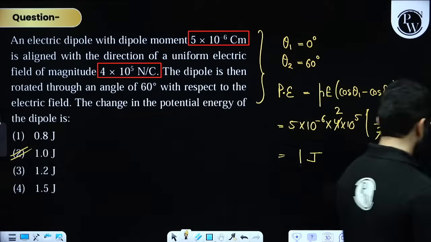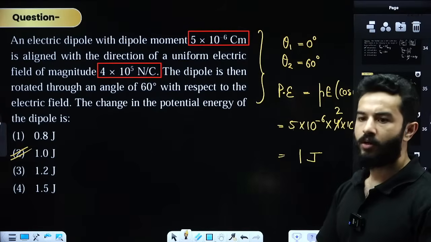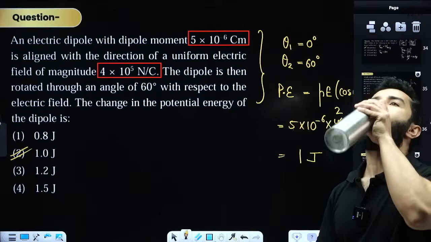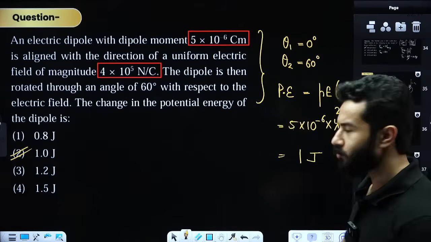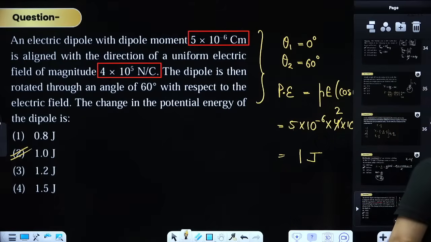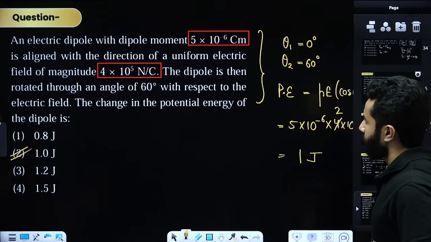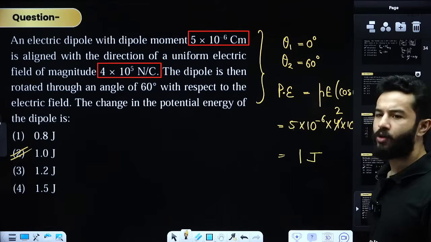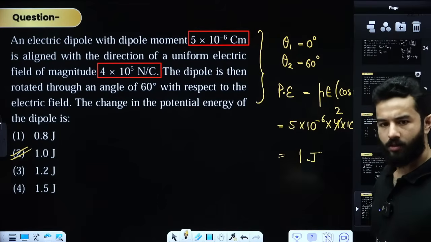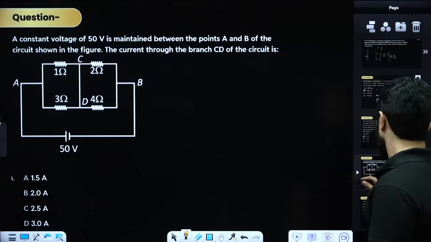Clear? Any more doubt? Sorted? This is the work done by electric field. No, work done by external torque against the electric field. Magnitude will remain same. Okay, nice problem.